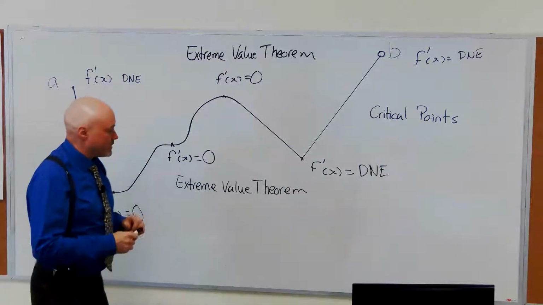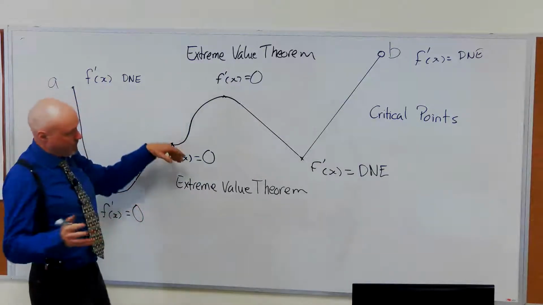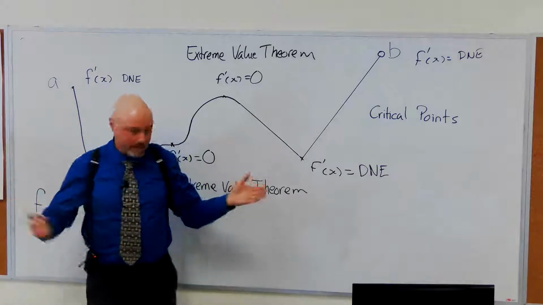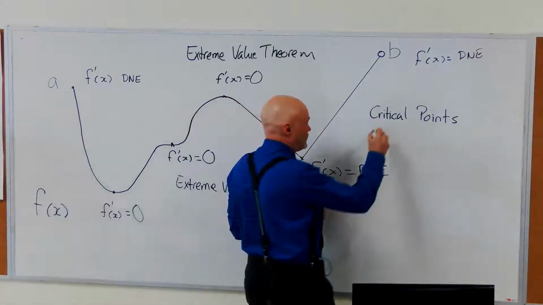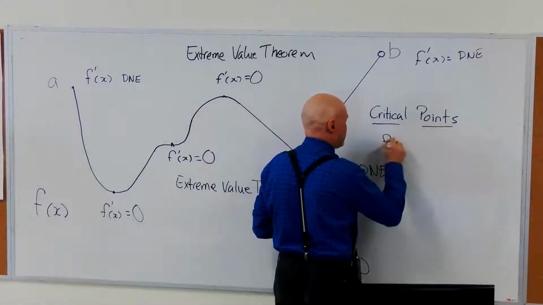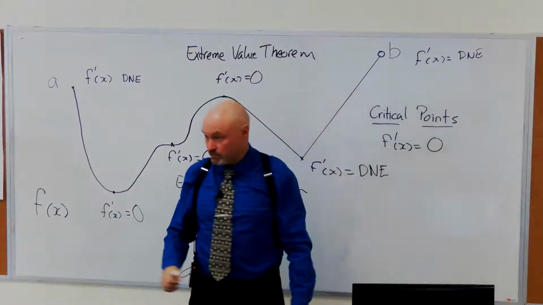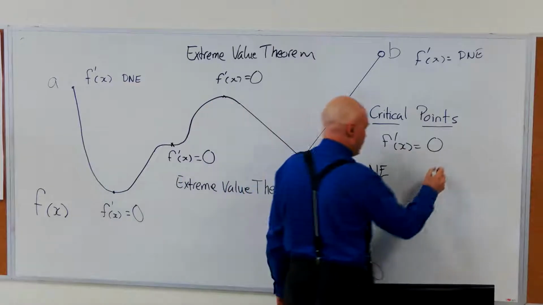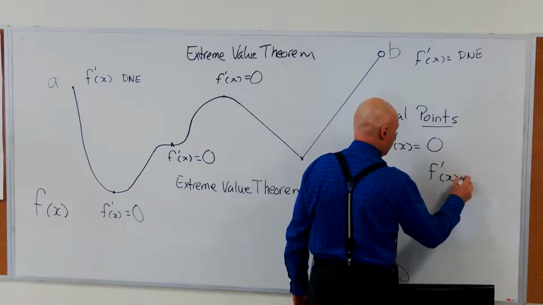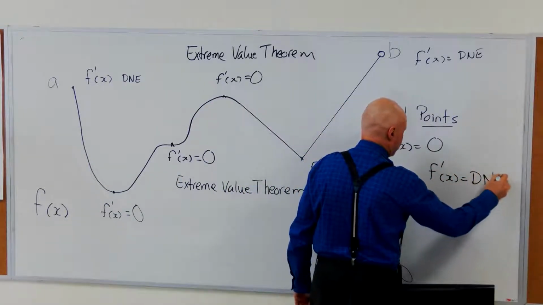Okay, so here we go. We're going to get local maxima and minima at critical points. Critical points: the derivative is equal to 0. That's one example of a potential critical point. Another kind of critical point: the derivative does not exist.